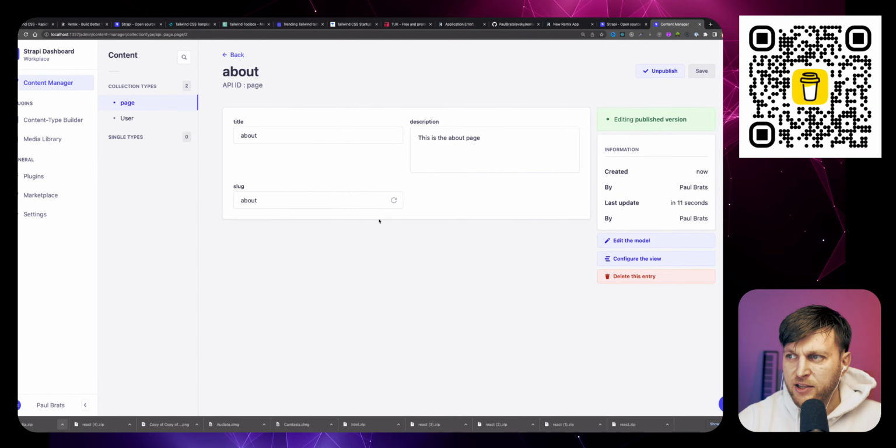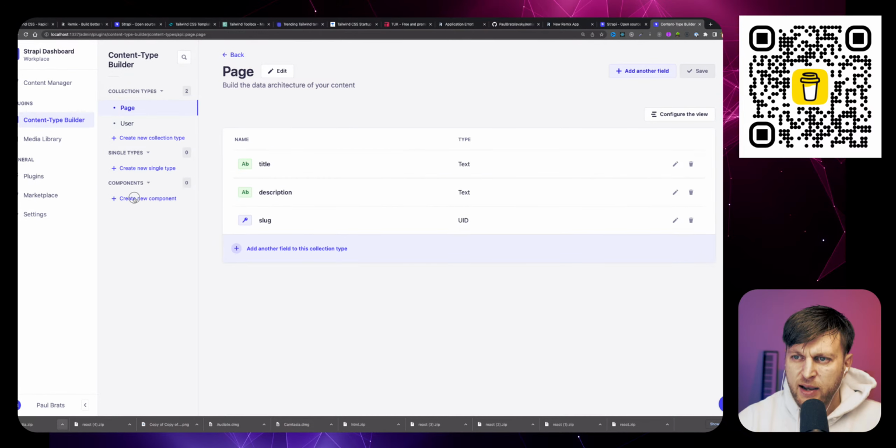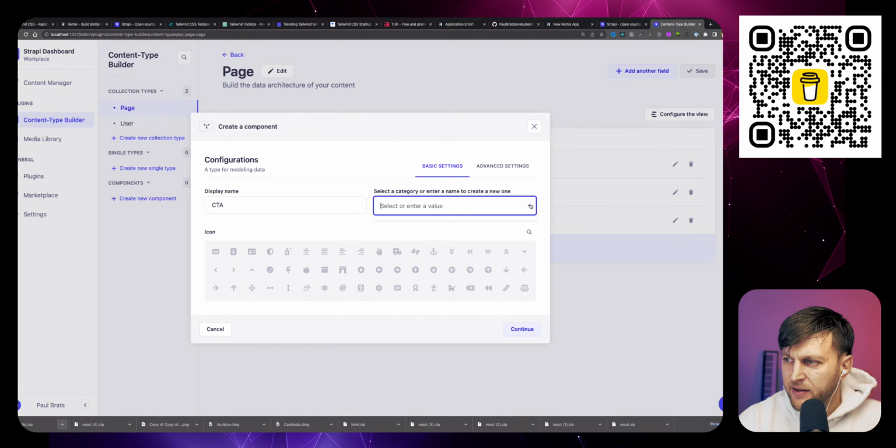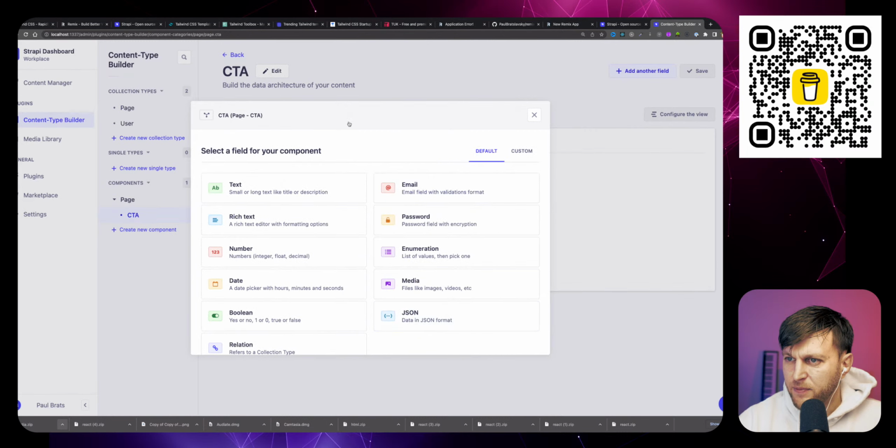So here's my Strapi page and application. I want to have an option where I can dynamically select components. Before we do that, we're going to create our first component. So I'm going to go to Content Type Builder. I'm going to create a new component, and this is going to be called, not header, like call to action. We're going to call it CTA, call to action. And we're going to have a group of components called page components. So I'm going to create a page subheading that all of these components are going to live under, and click continue.